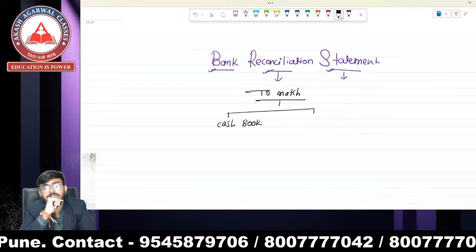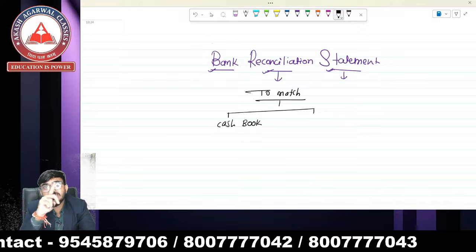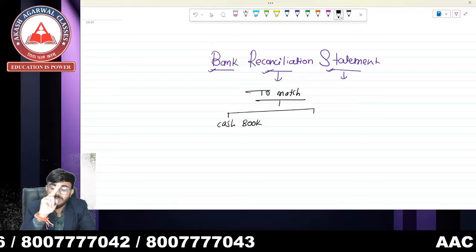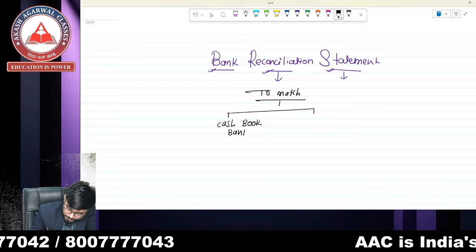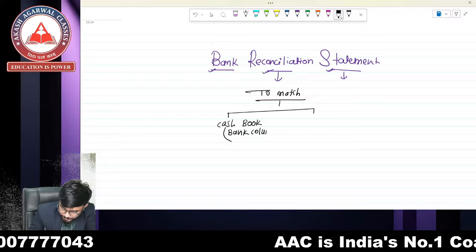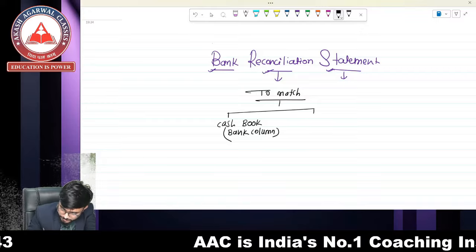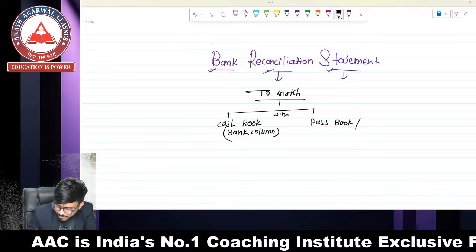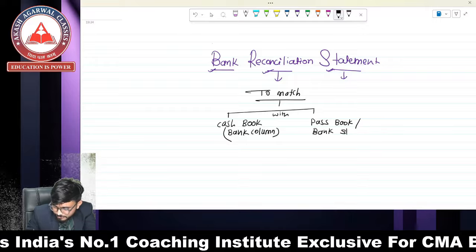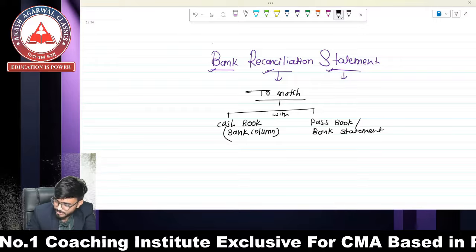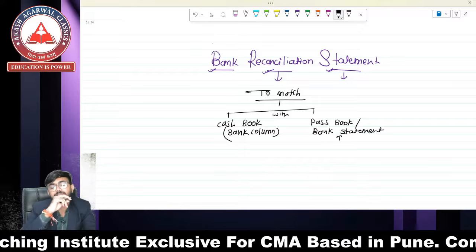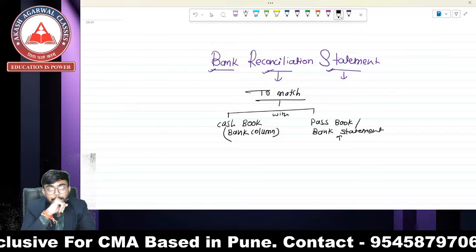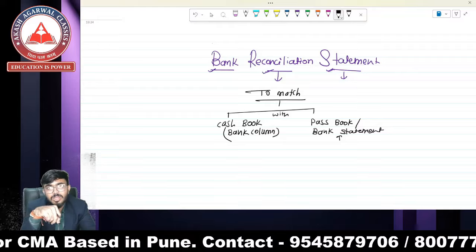Sir, we studied that in a cash book there are two columns. One is cash column and another one is bank column. So which column we require? We require only bank column. Cash book, bank column with passbook or bank statement, which is issued by bank. Bank statement or bank passbook is issued by bank. So we are going to match the balances of cash book and passbook.